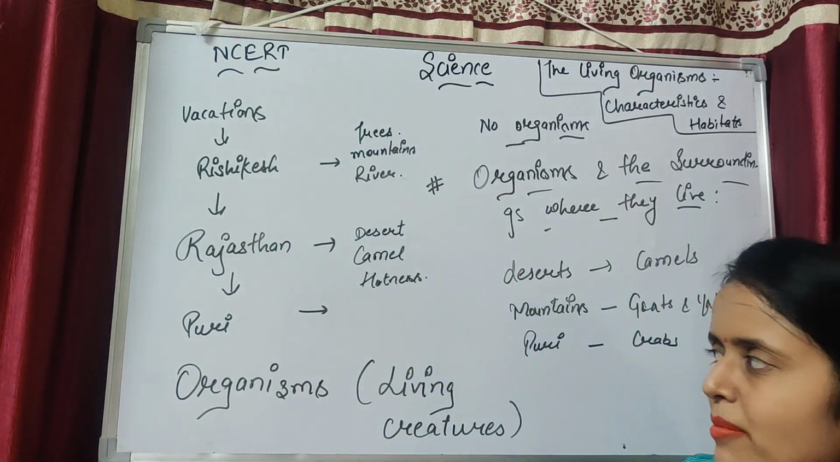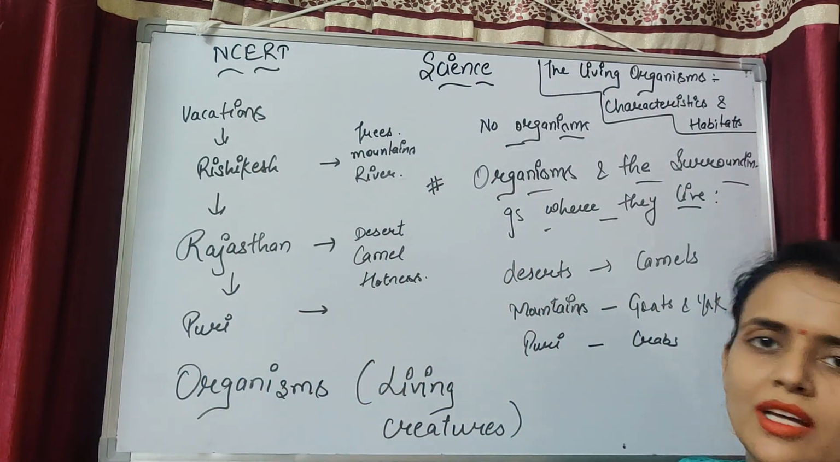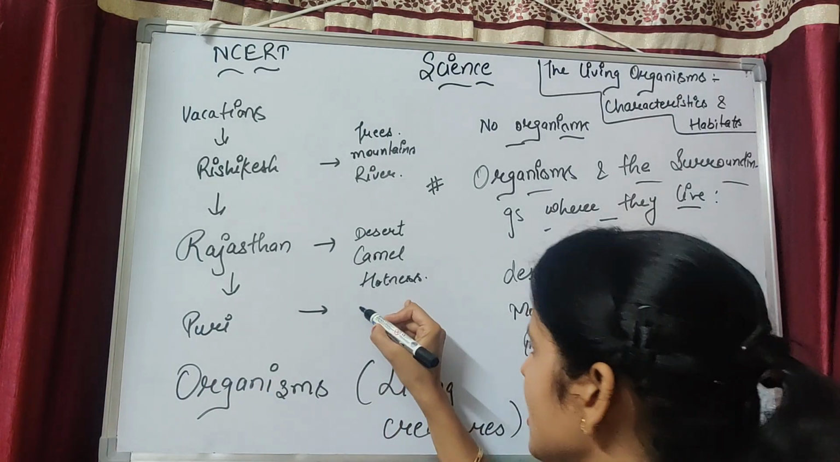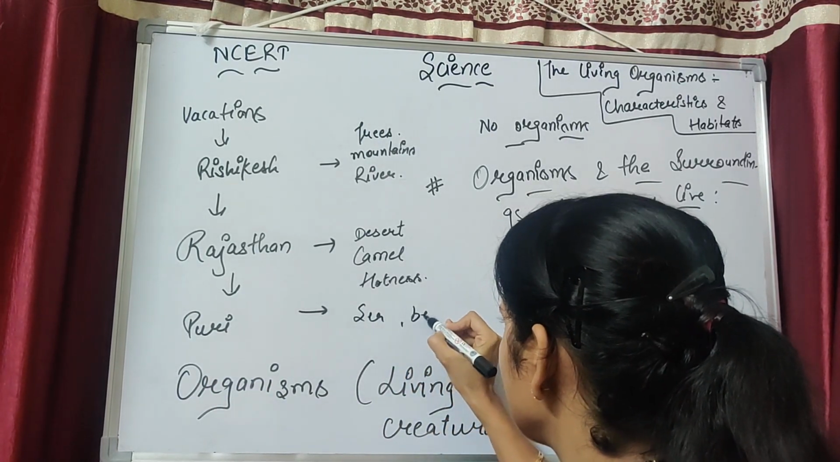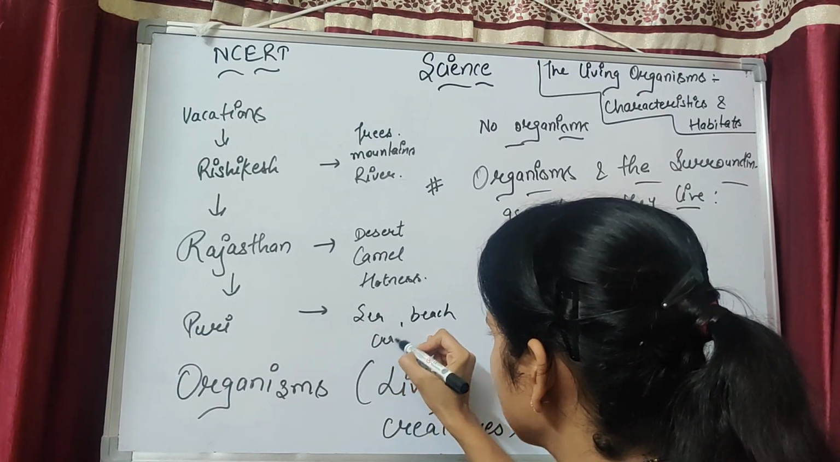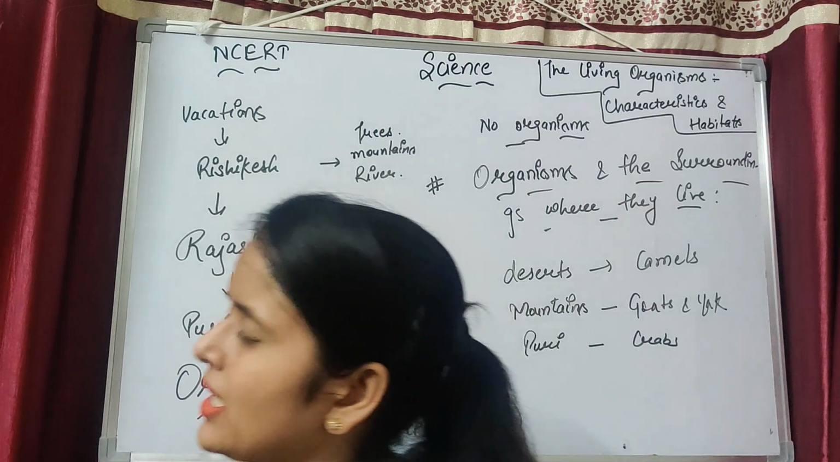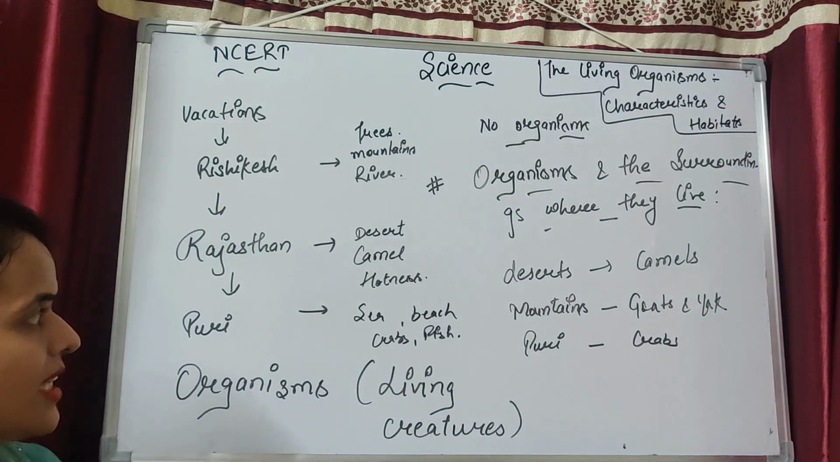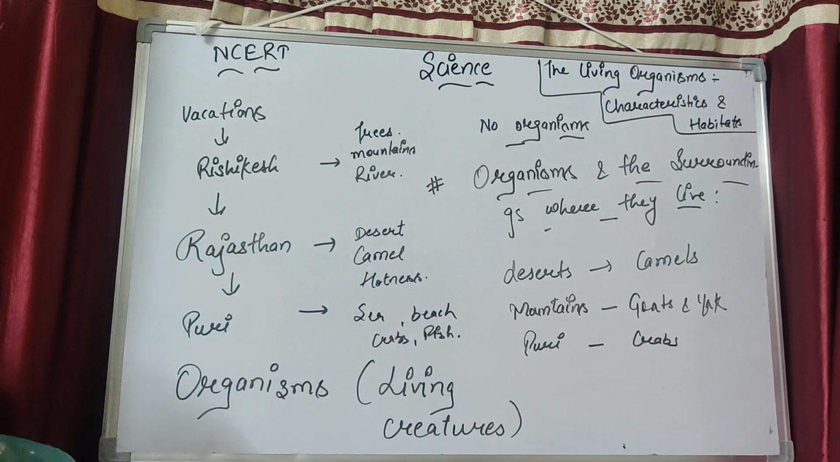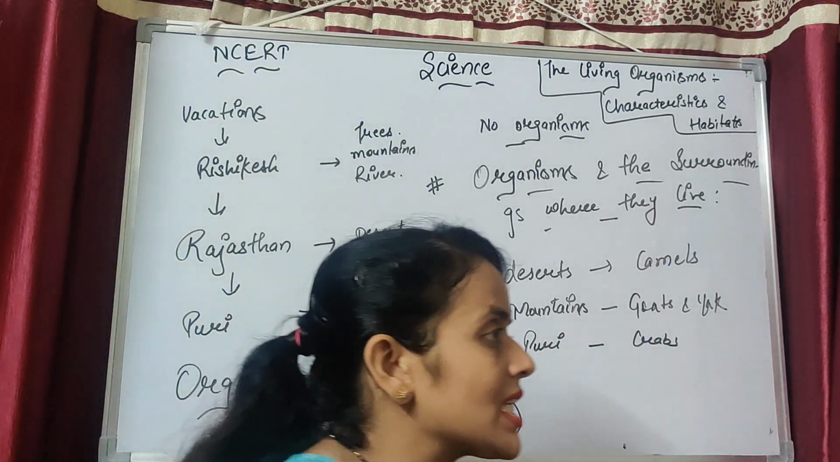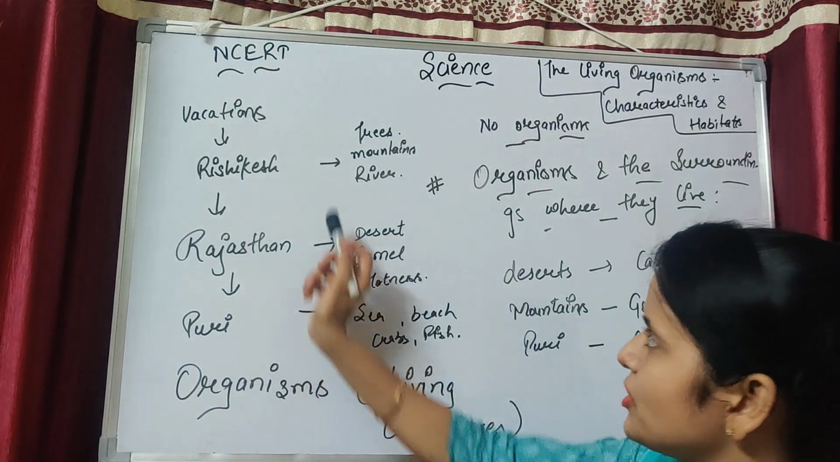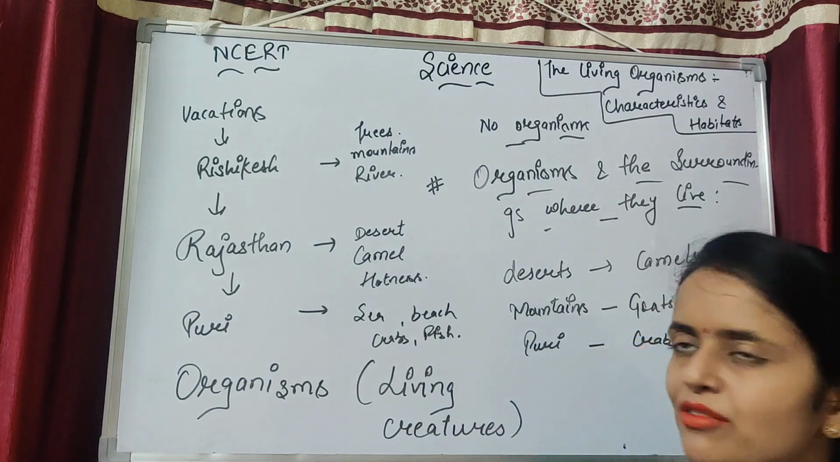And after some time, if we visit Puri, that is a beach area, we will see sea, beach, crabs, fishes. Yes, these things are present in Puri. And in Rajasthan, these things are present. And in Rishikesh, these things are present. Okay. So we will see these things.